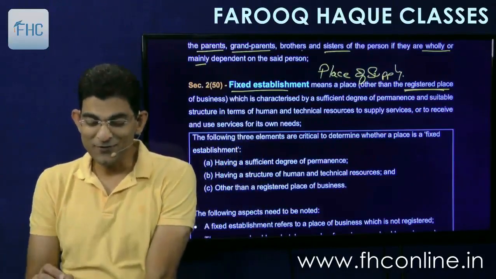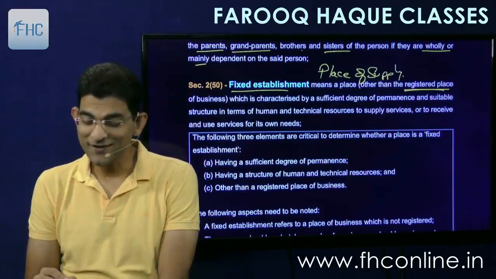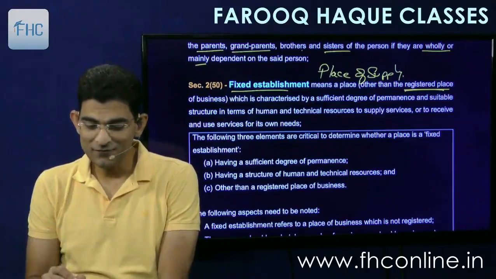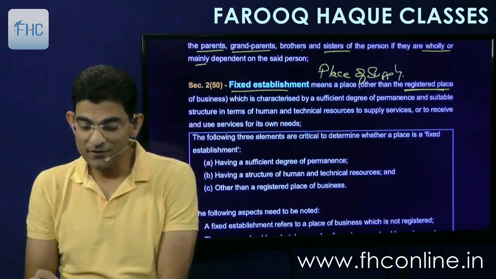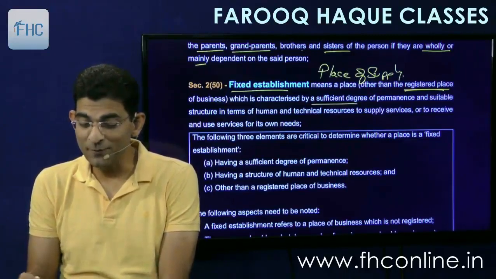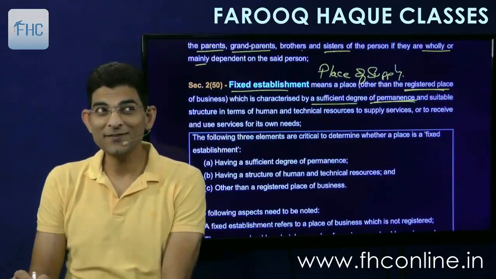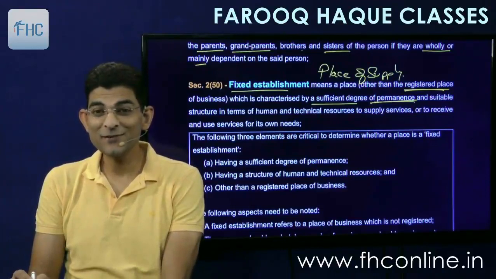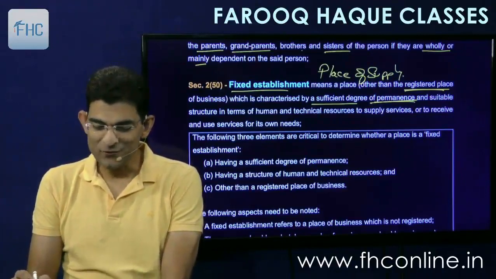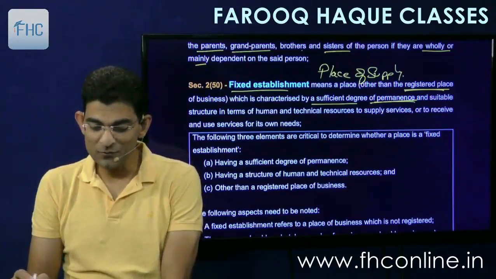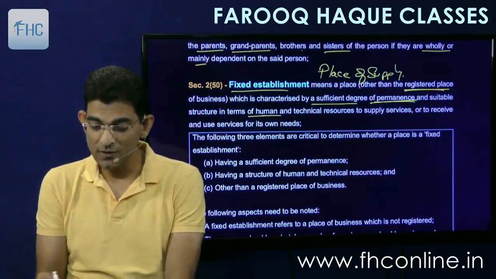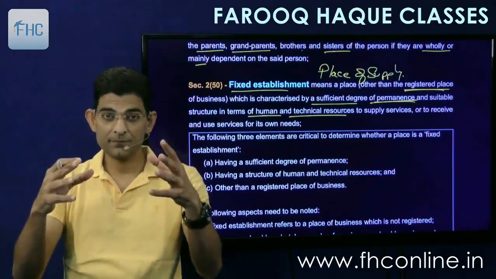So let's see. Fixed establishment means a place other than the registered place which is characterized by a sufficient degree of permanence. Sufficient degree of permanence. So it is not girlfriend. It is wife, second wife. And suitable structure in terms of human and technical resources, means you should have employees there, right?